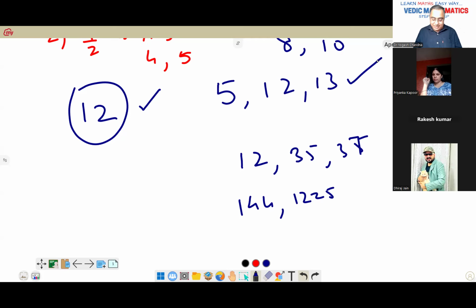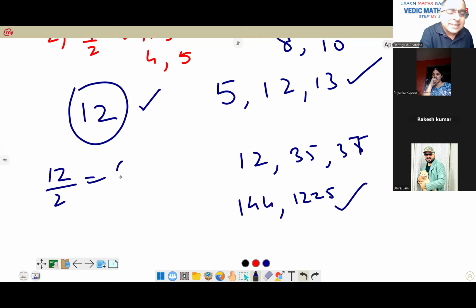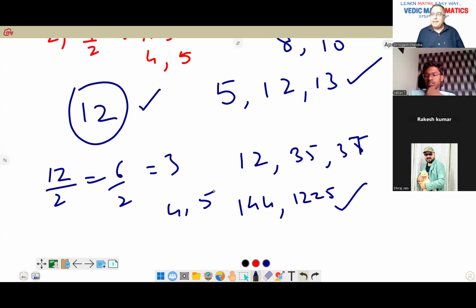I didn't check about 37. So what is 37 square? 1369. So that also satisfies. Yes, sir. But another way, if you go by this, divide 12 by 2. So that is 6. Divide again, that is 3. 3 means you're getting again 4 and 5. 16 and 12, 16, and 20. Now this is also satisfying. This is a smaller one, much easier.